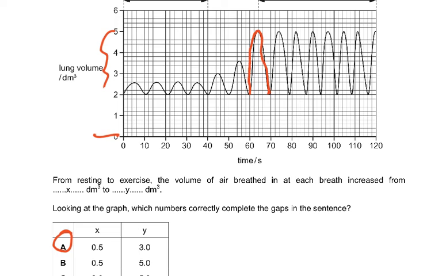From 2 it has gone up to 2.5, and then from 2 it has gone up to 5. So 5 minus 2 is 3. From here to here is 3, and from here to here is 0.5. So that is why the answer is A. X is 0.5 and Y is 3.